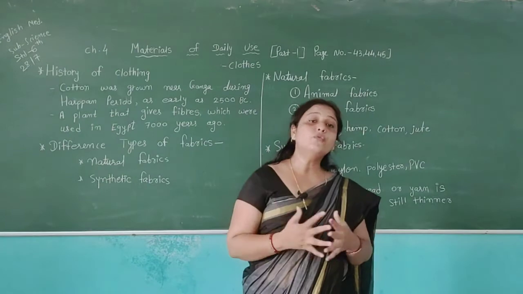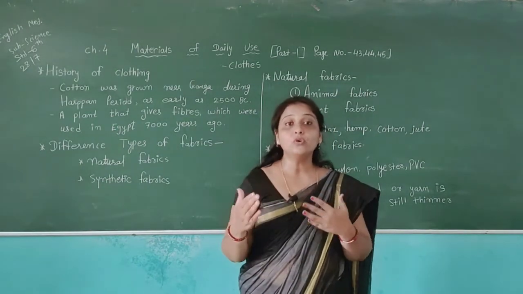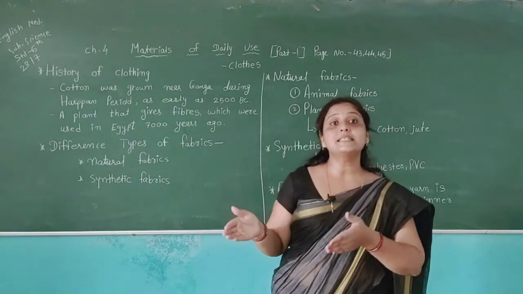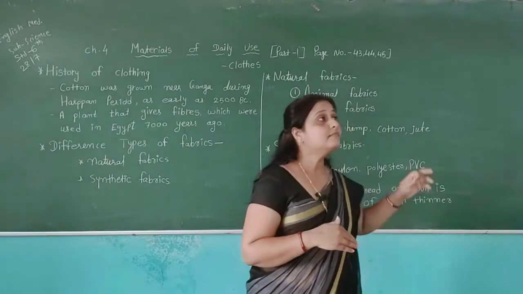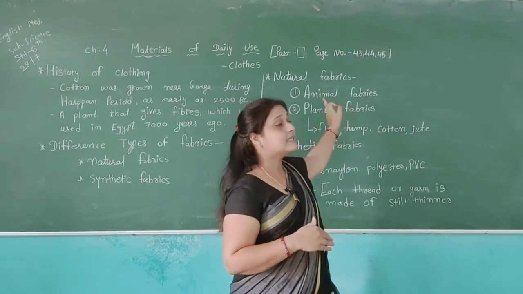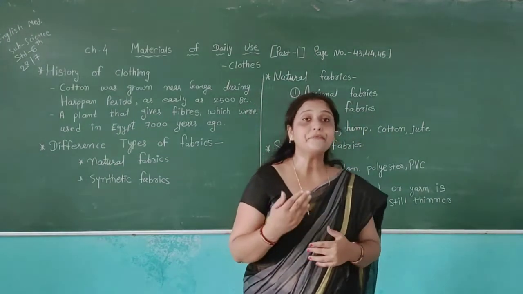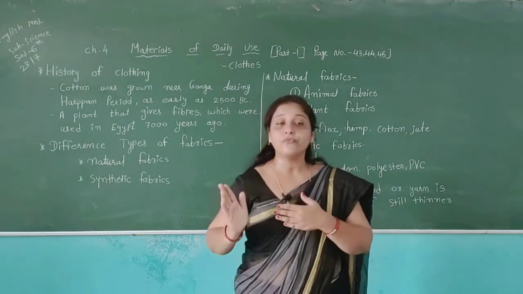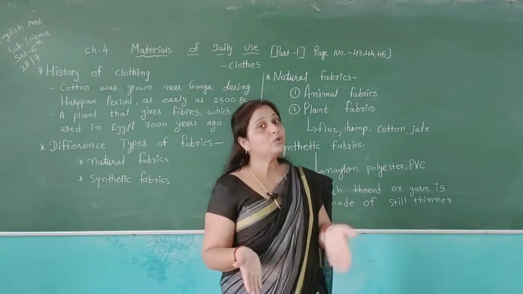For example, wool clothes. How do we get wool clothes? We can get wool clothes from the hair, fur of the sheep, one type of animal, so it is called the animal fabrics, wool cloth.